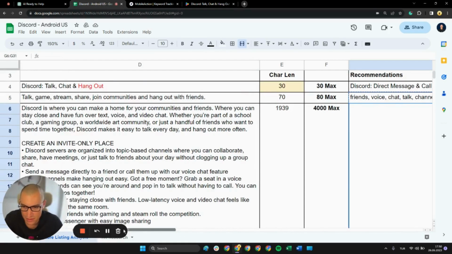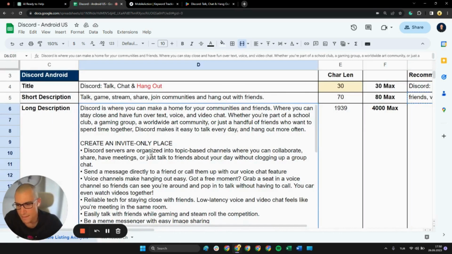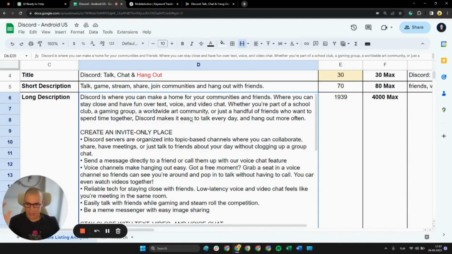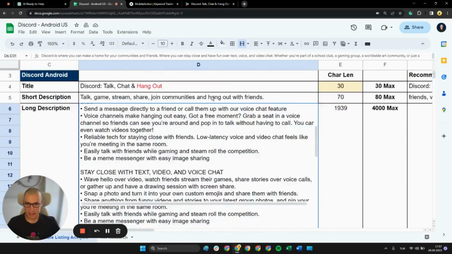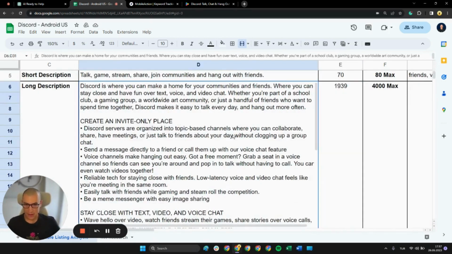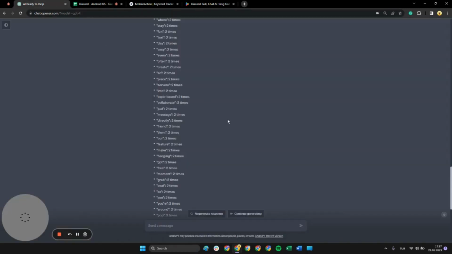And lastly, the long description. So long description is another field that is indexed by Google. So it's really important that we leverage the whole space that we can use, and then have a long description that is optimized towards the keywords that we want our app to get indexed for. We can also use ChatGPT's help here, and then audit the long description from a keyword density standpoint.